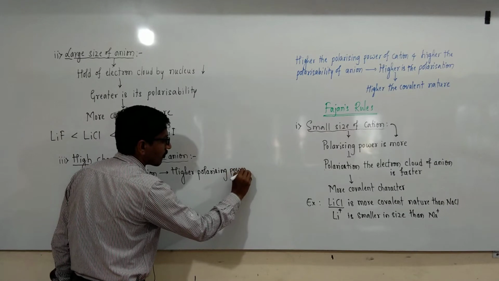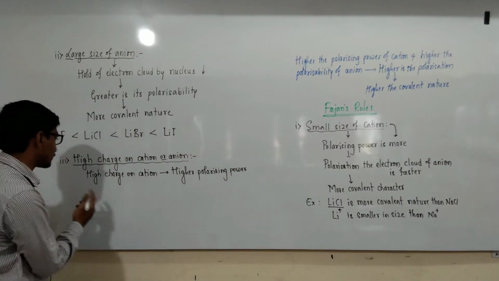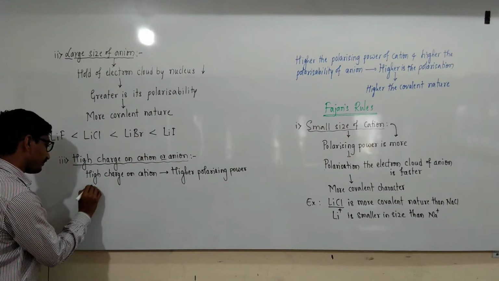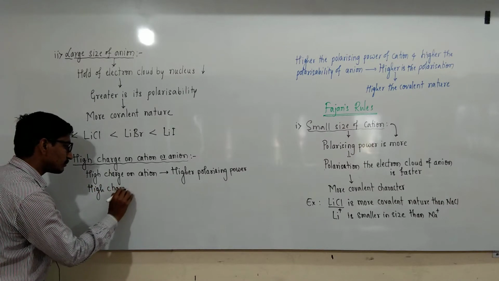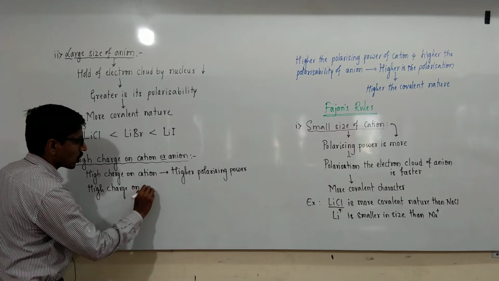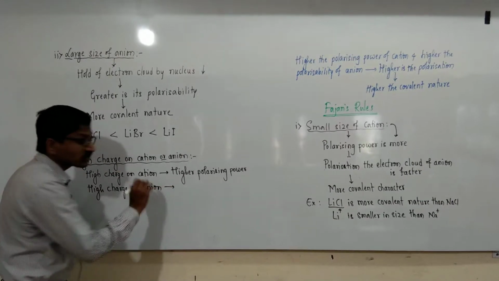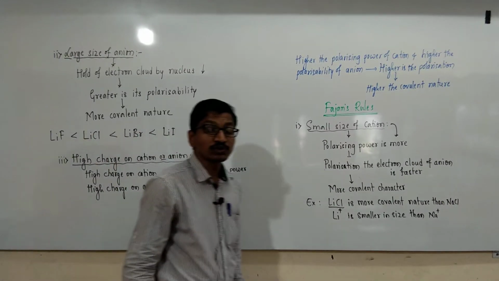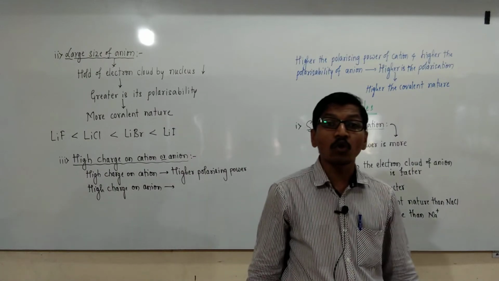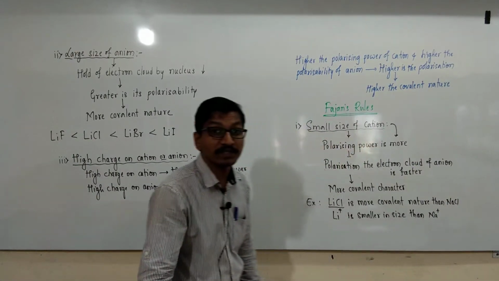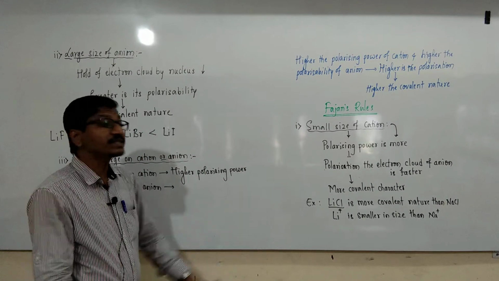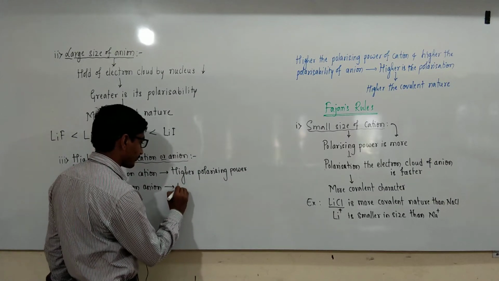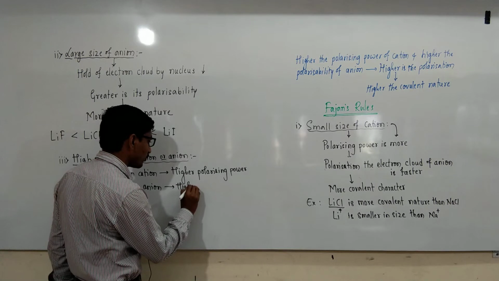Higher polarizing power of cation is due to high charge, and likewise high charge on anion. High charge on anion makes the distortion of electron cloud by an approaching cation very easy, and its polarizability is more. Higher the polarizability.